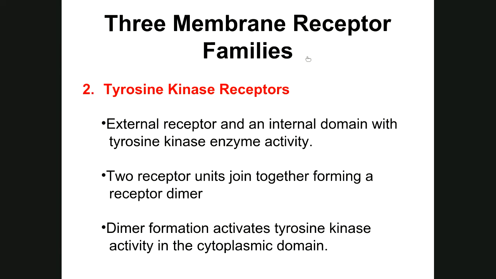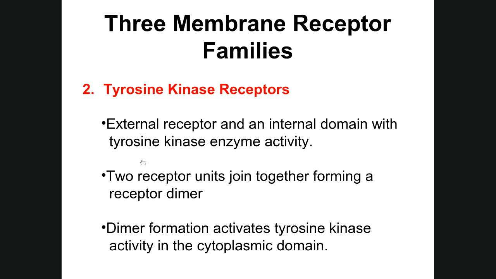Now, tyrosine kinase, this is the second family here. This one's kind of unusual. See, it says external receptor, yes, and an internal domain with tyrosine kinase enzyme activity. A kinase is an enzyme that breaks down ATP. Remember, kinetic for energy. So kinases break down ATP, and they're going to phosphorylate tyrosine.